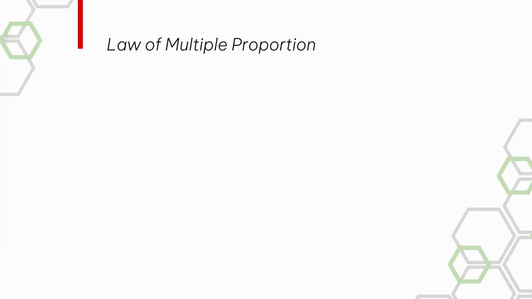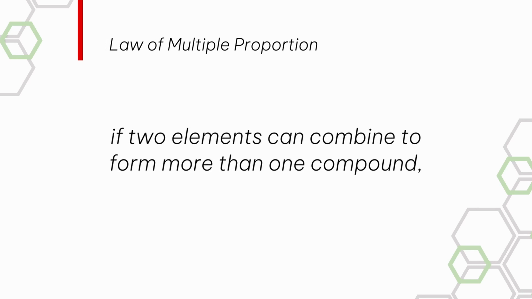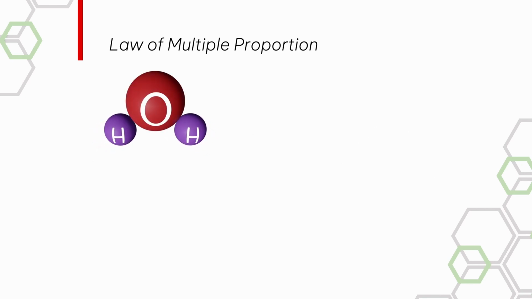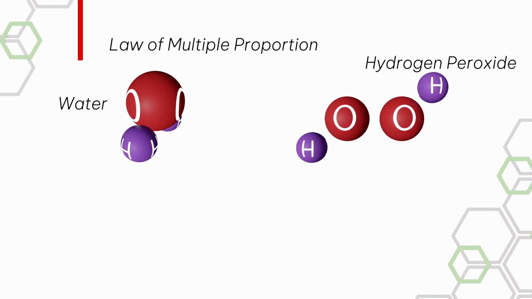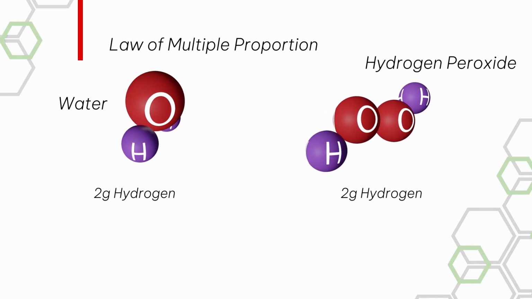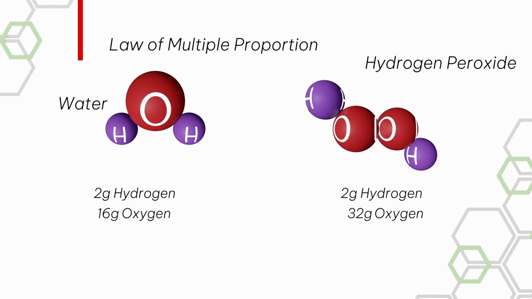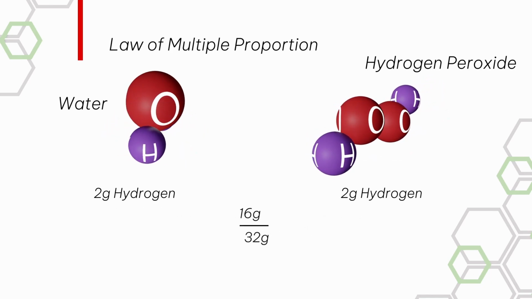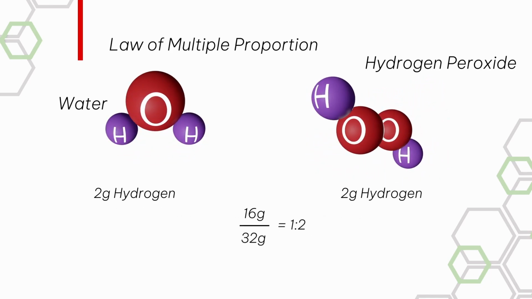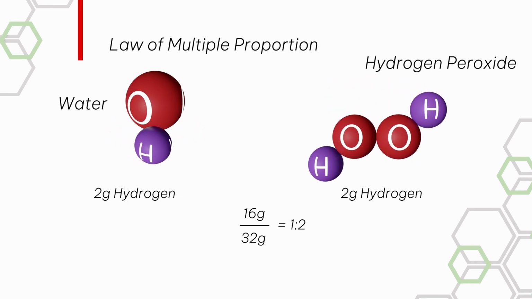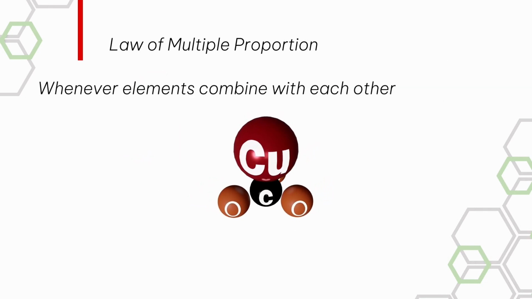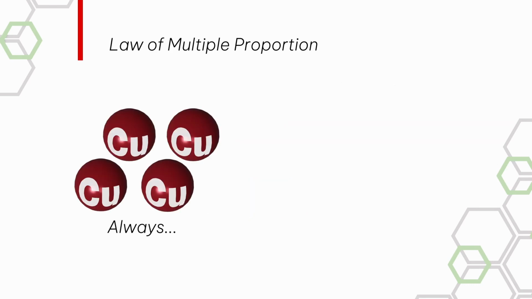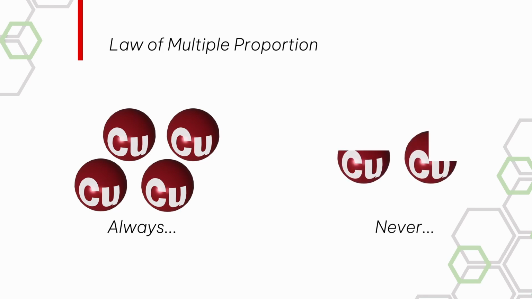Third law is the law of multiple proportions. According to this law, when any 2 elements combine to form more than one compound, such as hydrogen and oxygen combine to form water and hydrogen peroxide as well. Now if we take 2 grams of hydrogen for these 2 compounds, then to make these 2 compounds 16 gram and 32 gram of oxygen will be required. So if we find the ratio of the mass of oxygen in both the compounds, we will find that their ratio is in whole number, 1:2. This is because when an element combines with another element, it combines with 1, 2, 3 or 4 atoms. They never combine with half or 3/4 of the atom.